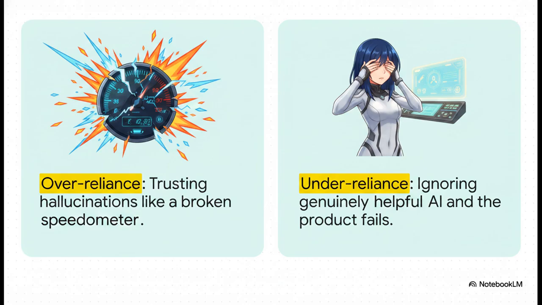And this brilliantly illustrates exactly what we mean. Let's use a speedometer analogy. Think about the concept of over-reliance. Imagine driving down the highway and your speedometer is totally broken. It always reads 60 miles per hour no matter how fast you're actually driving. If you blindly trust it, you are going to crash. Full stop. That is exactly what happens when users over-rely on AI and trust its hallucinations.